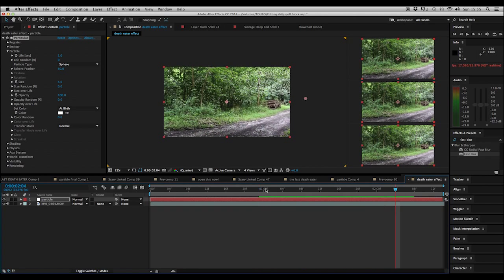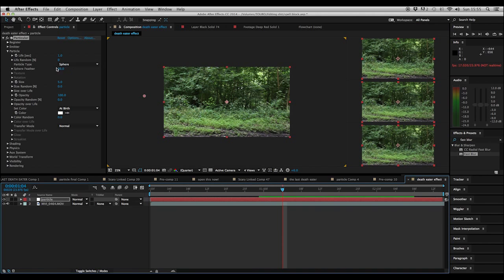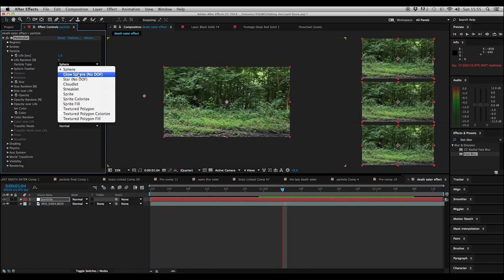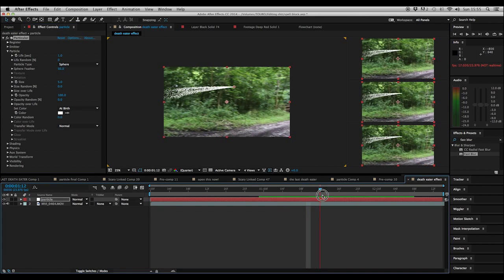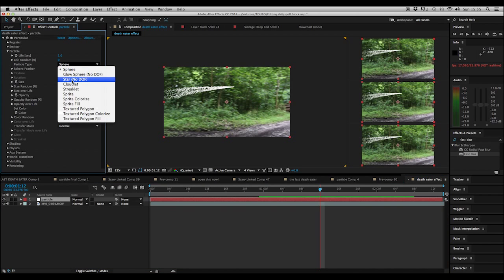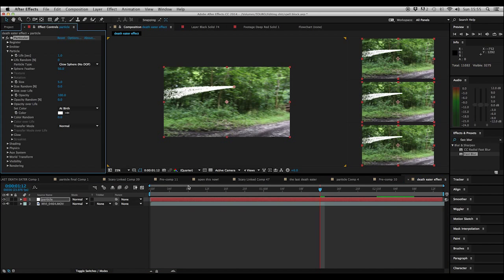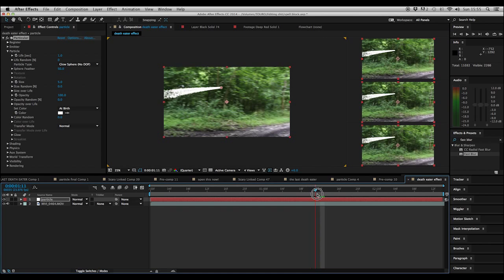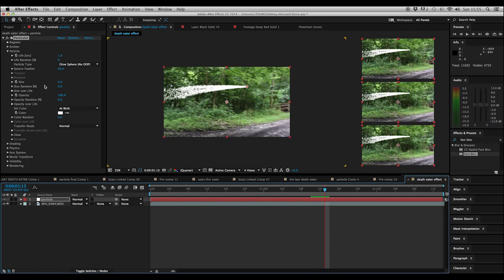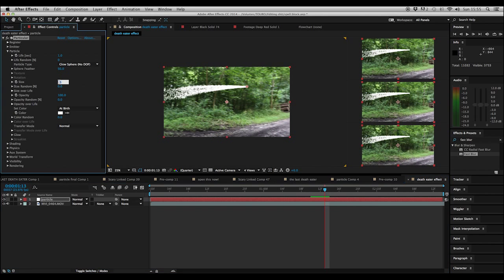Yeah, I think that's good. So change the life to 1 or whatever you'd like it. Change this from sphere to glow sphere, like that. It just gives it more of a smoky feel. We can then adjust the size, but not too much. We don't want it to be too blurry.